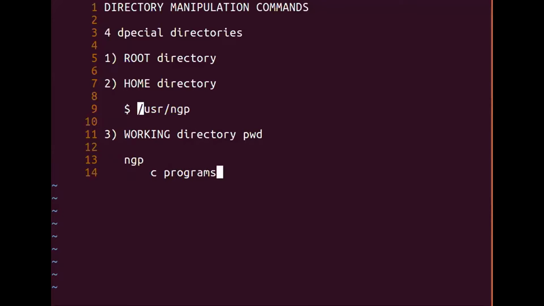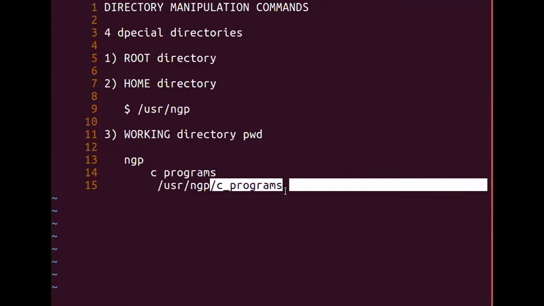Understand? Okay. So if I am working in C programs, my path will be /USR/NGP/C programs. Now, in this case, C programs is what is called the current working directory, which I will get to know with the help of my pwd command.